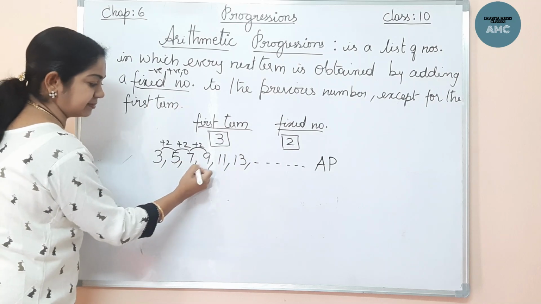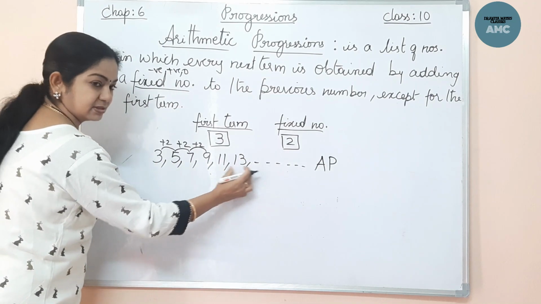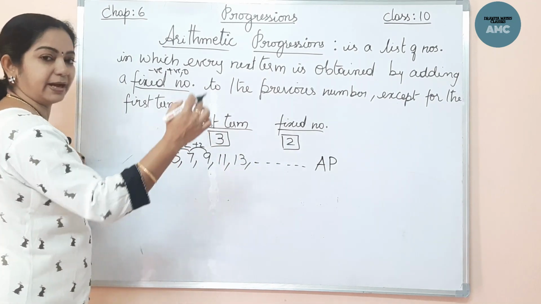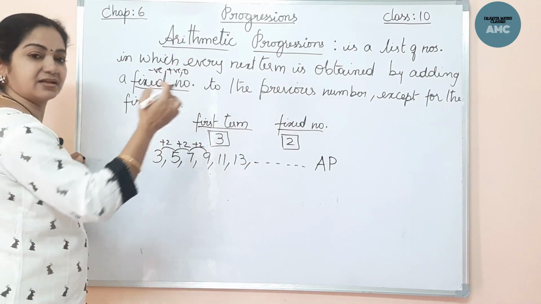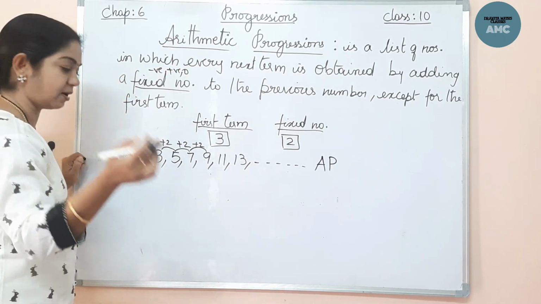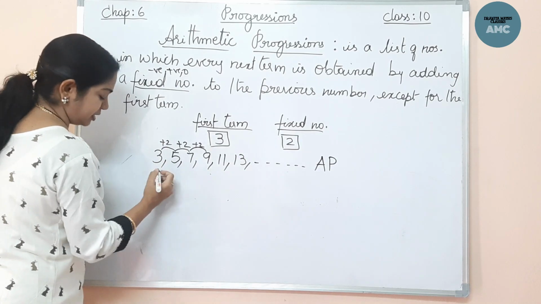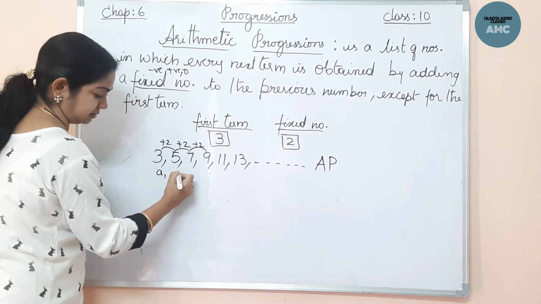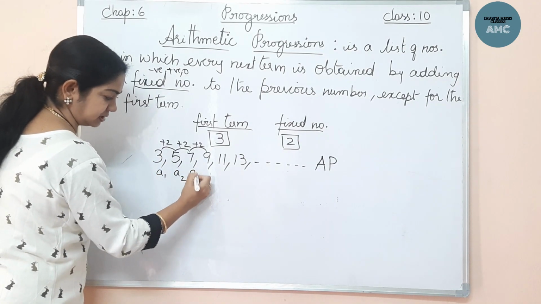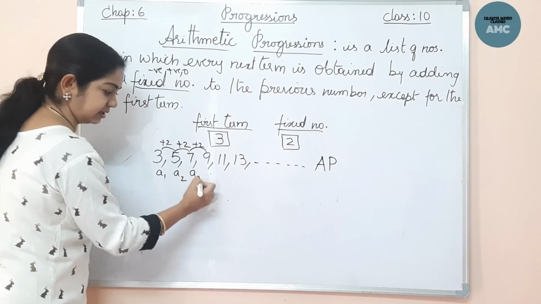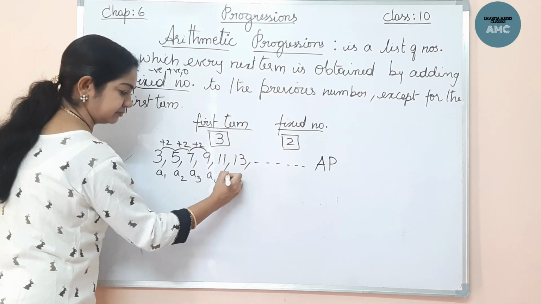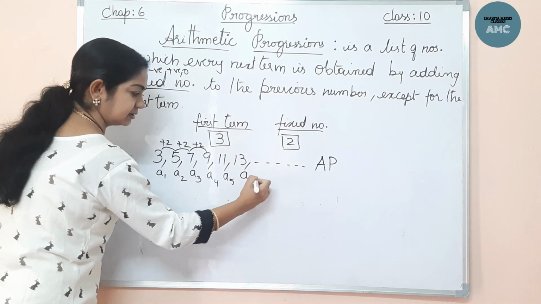In the series, these are called the terms. The terms are separated by a comma because I am telling it as a list. List means you have to separate it with a comma. Let me suppose this is term 1, term 2, this 7 as the third term, fourth term, fifth term, 6th term, and so on.